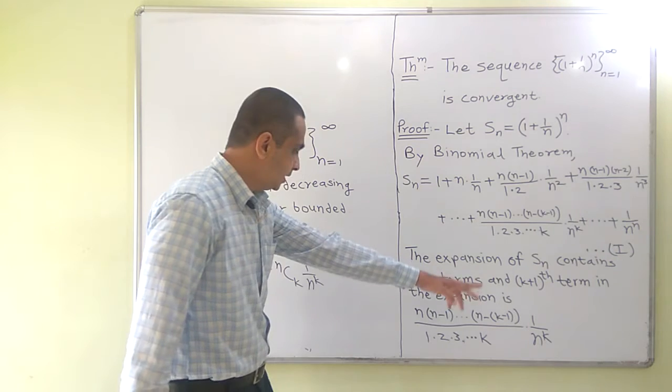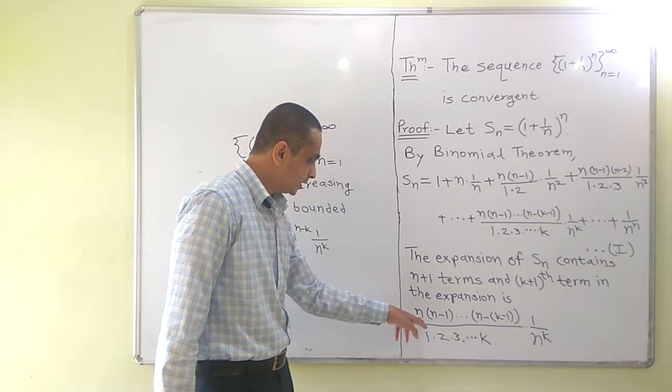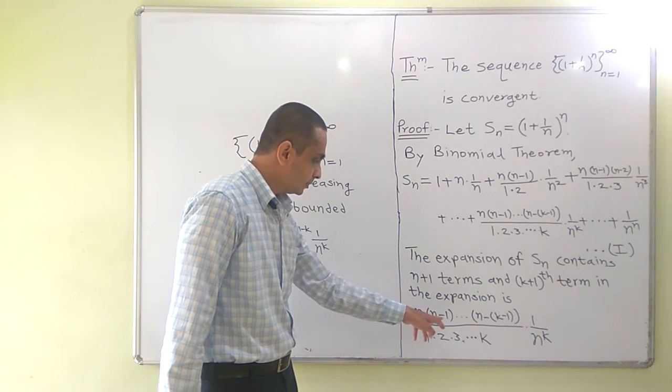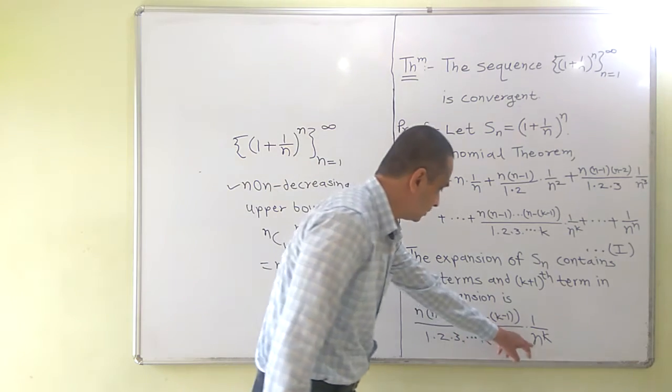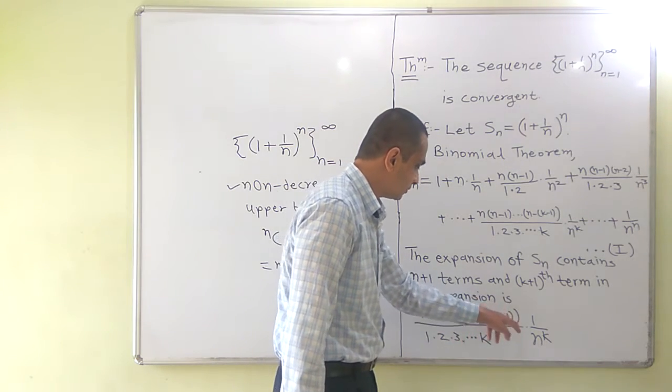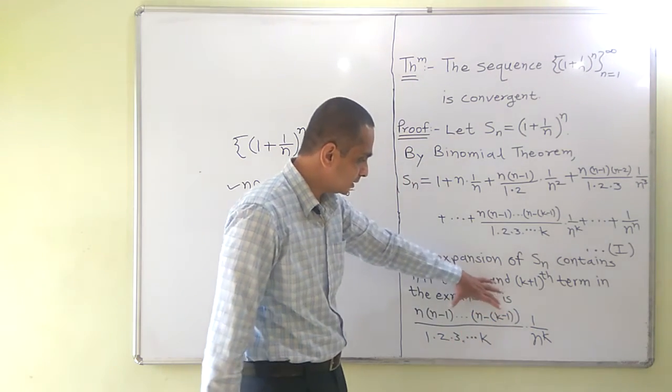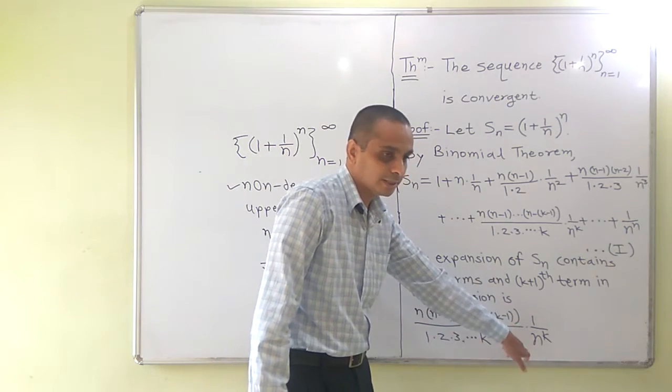and if we divide each term in the numerator, say n by n, n minus 1 by n, and n minus k plus 1 by n, there are k such terms, and we have 1 upon n raised to k.